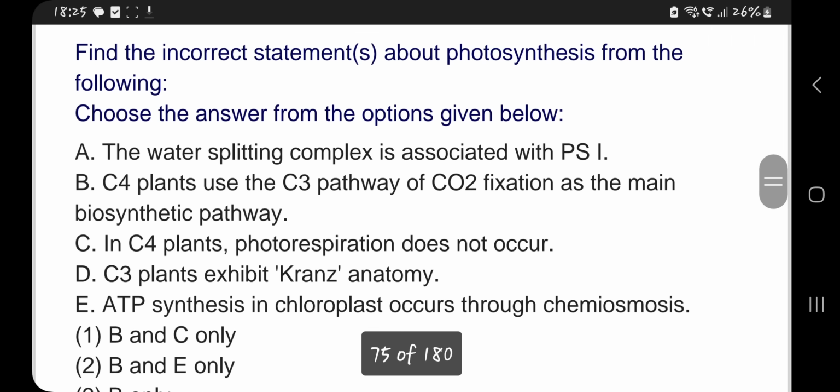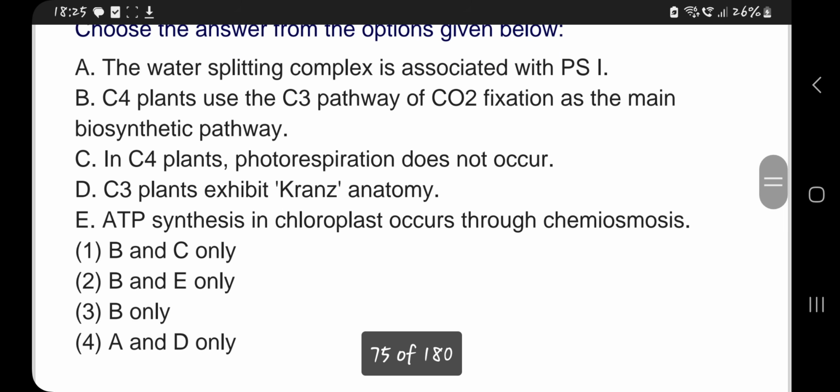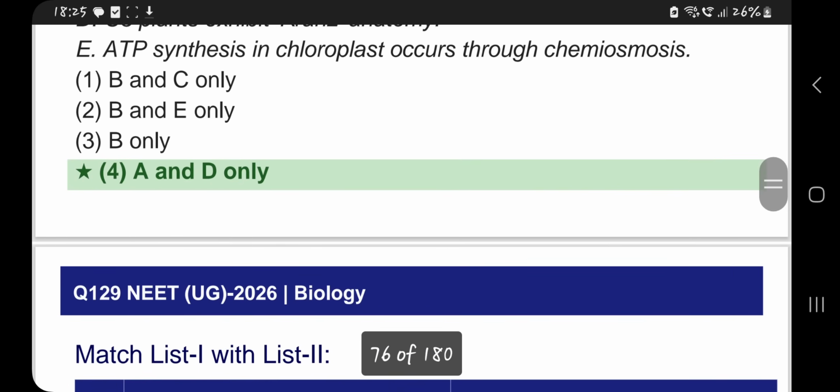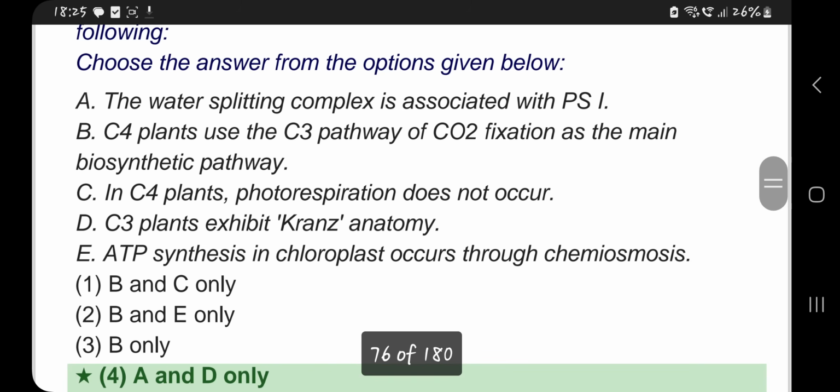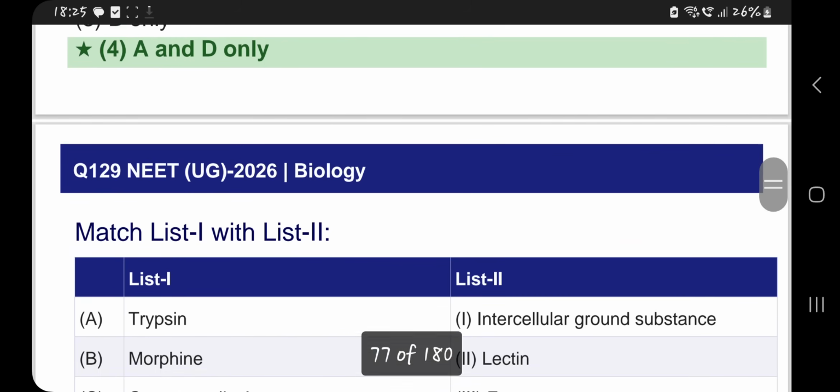The water splitting complex is associated with PS1. A and D only. Fourth option. B is correct because C4 plants use the C3 pathway of carbon dioxide fixation for synthesis of food, whereas it is just escorting the carbon dioxide from mesophyll cells to bundle sheath cells. So that is the correct statement. So A and D are incorrect statements.